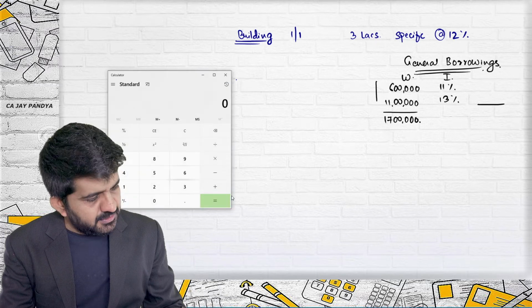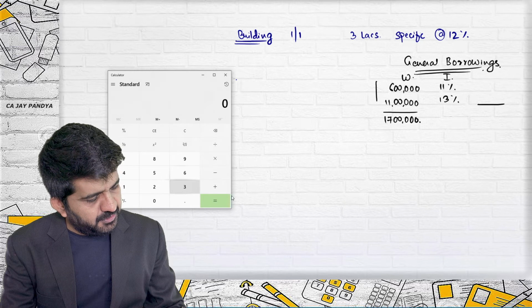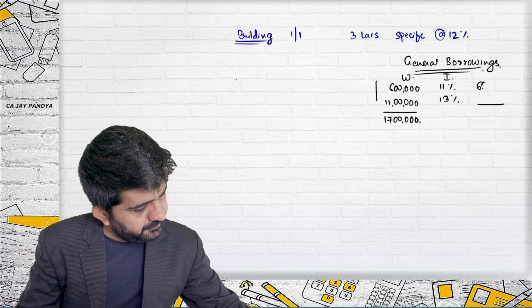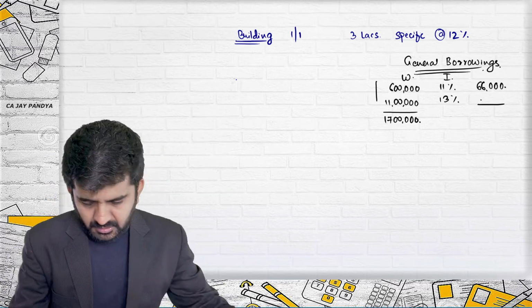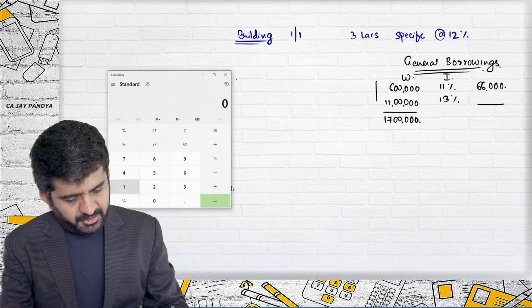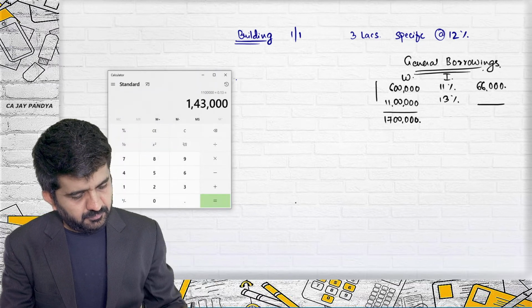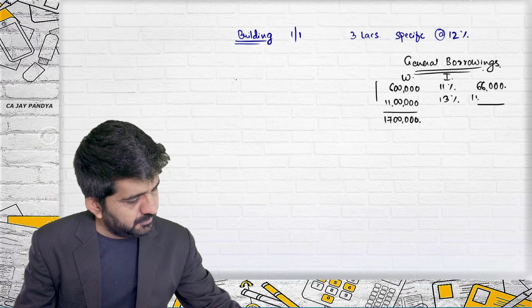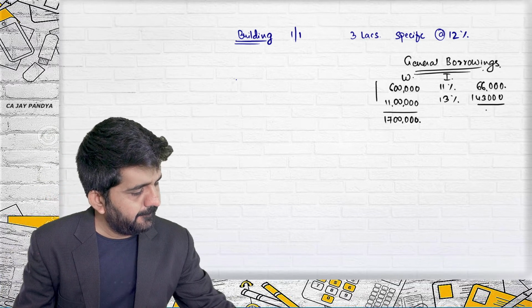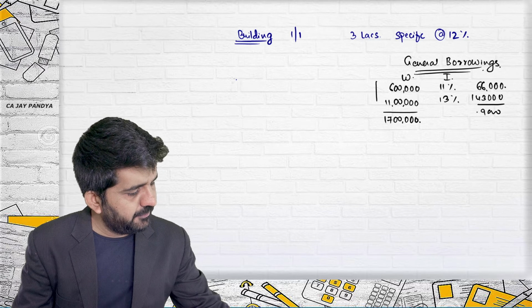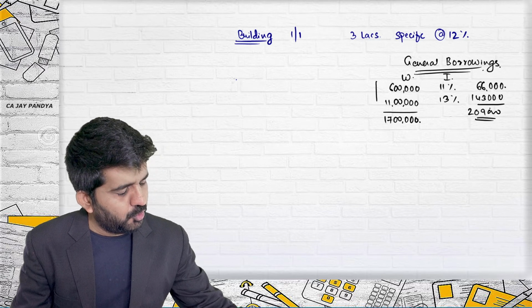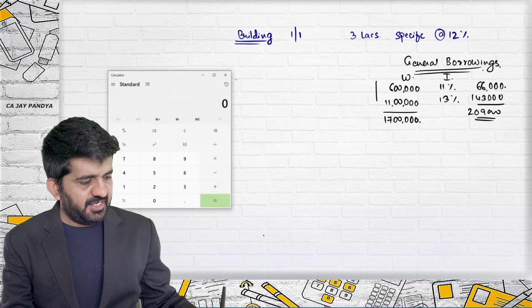Answer will be 6 lakh into 11% is 66,000. 11 lakh into 13% is 1,43,000. This will be 2,09,000 divided by 17 lakhs.